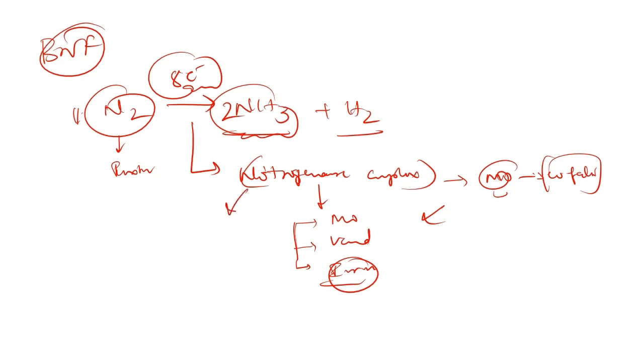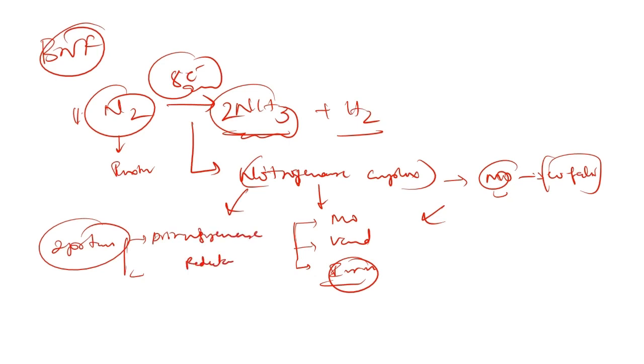Talking about the structure of this nitrogenase enzyme, it is made up of two different proteins. The first one is dinitrogenase reductase, and secondly it is dinitrogenase.